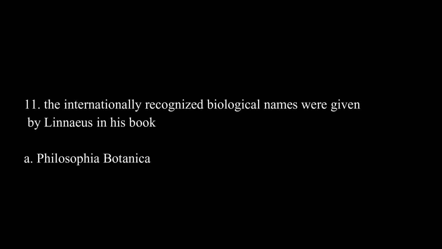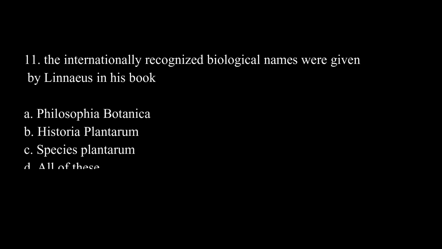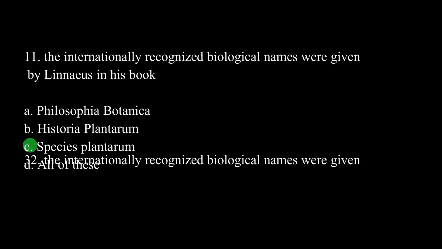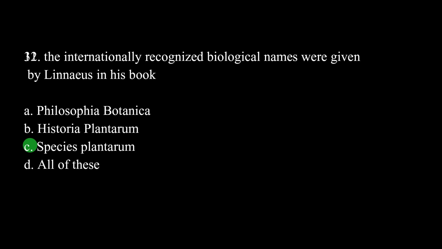The internationally recognized biological names were given by Linnaeus in his book: Option A, Philosophia Botanica. Option B, Historia Plantarum. Option C, Species Plantarum. Option D, none of these. The correct answer is C, which is Species Plantarum.